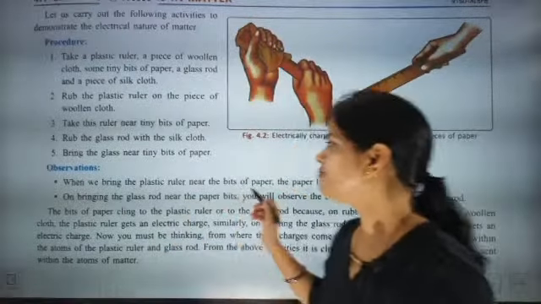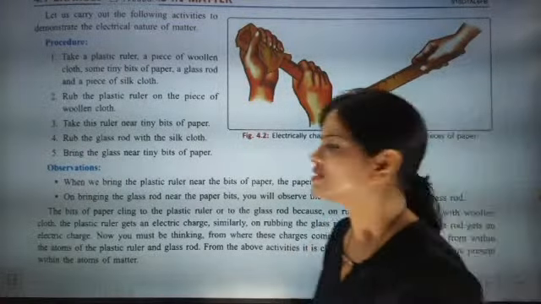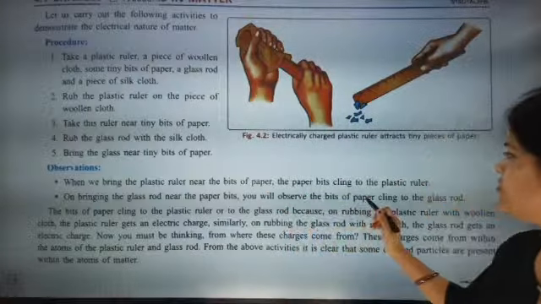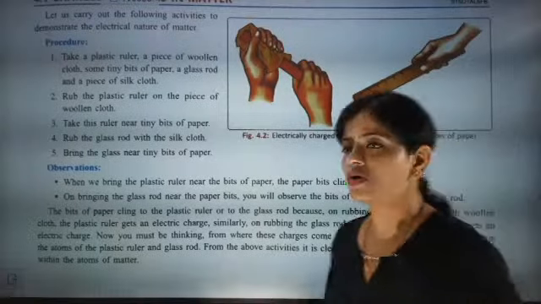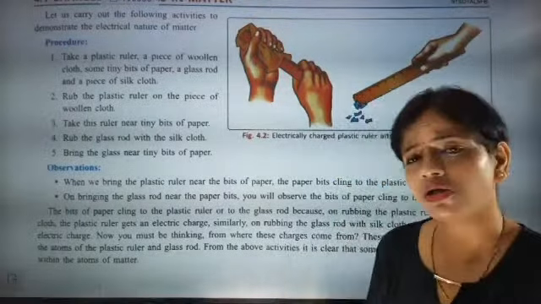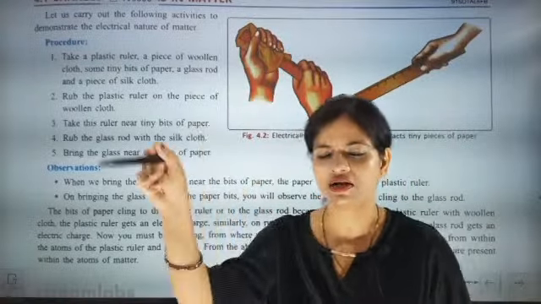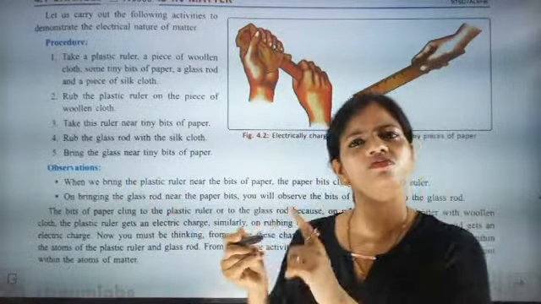So when we bring the plastic ruler near the bit of paper, the paper bits cling to the plastic ruler. Cling means stick to the plastic ruler. On bringing the glass rod near the paper, you will observe that the bits of paper will cling to the glass rod. If I rub my pen in my hair and bring it near the bits of paper, the bits of paper will stick to my pen also.